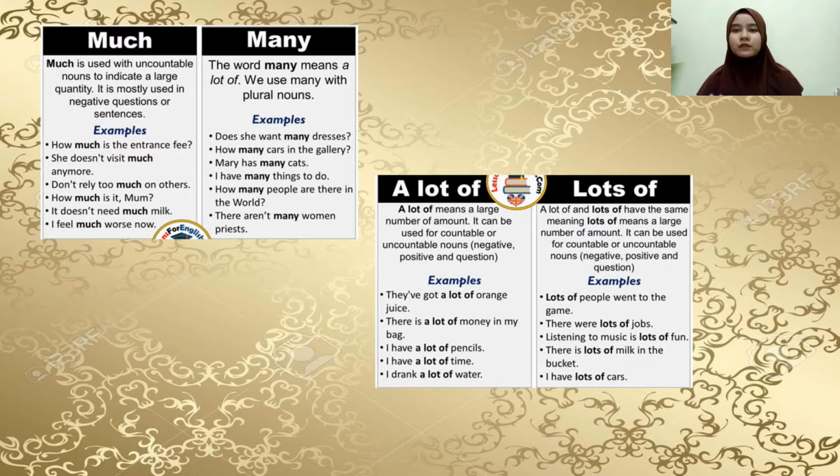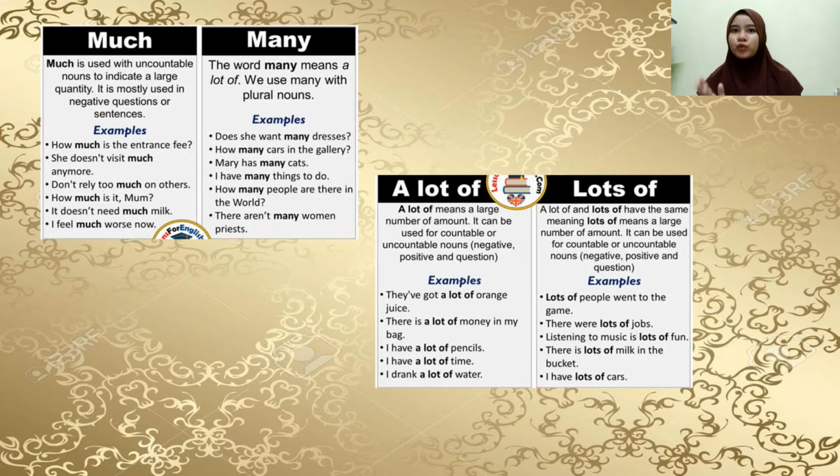Next is much versus many. Much and many are also known as quantifiers. They are used to talk about quantities, amounts or degrees, along with a lot of and lots of, and suggest a large quantity of something. When do I use much and when do I use many?